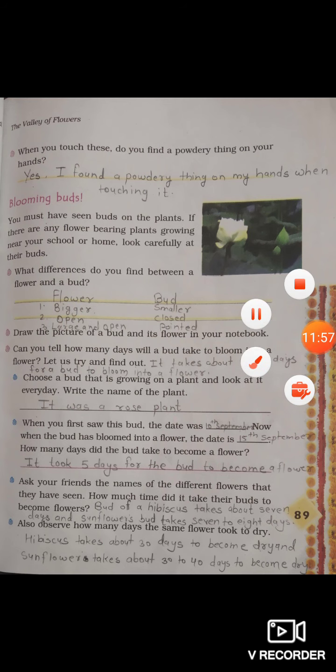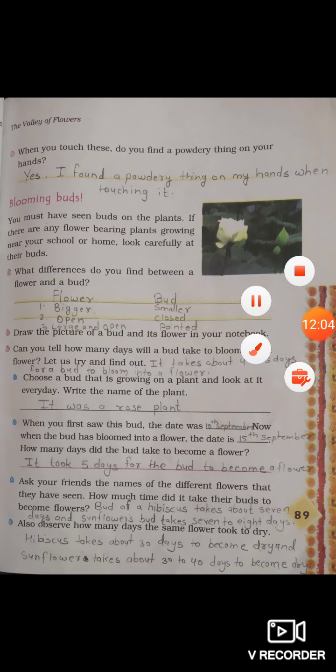Ask your friend the name of the different flowers that they have seen. How much time did it take their buds to become flowers? Bud of a hibiscus takes about 7 days and sunflower's bud takes 7 to 8 days. Also observe how many days the same flower took to dry. Hibiscus takes about 30 days to become dry and sunflower takes about 30 to 40 days to become dry.